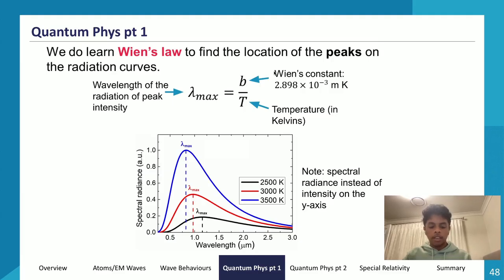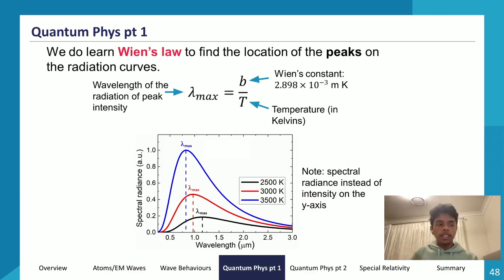So if I'm now calculating the temperature of the knife, I have 600 times 10 to the power of negative 9, which is equal to the wavelength, and I divide Wien's constant by that. So I do 2.898 times 10 to the power of negative 3 divided by 600 times 10 to the power of negative 9 to get a value of 4,830 Kelvin, which is a lot more than 1,000 degrees. It's very high basically. So that's how we would calculate the temperature of that knife, assuming that the material of that knife was a perfect black body.